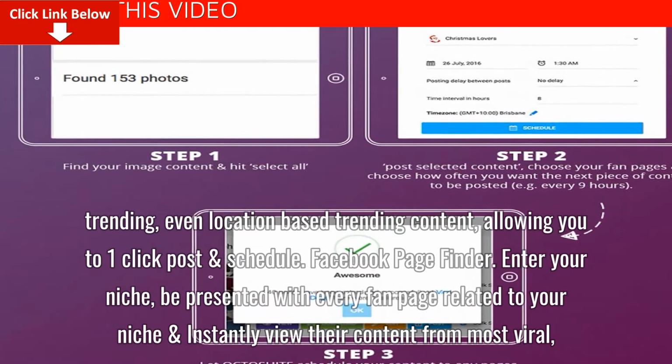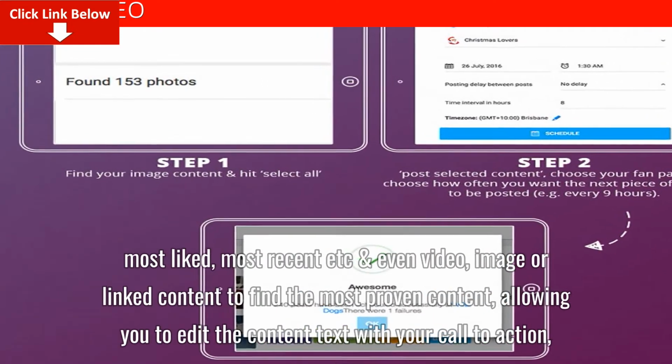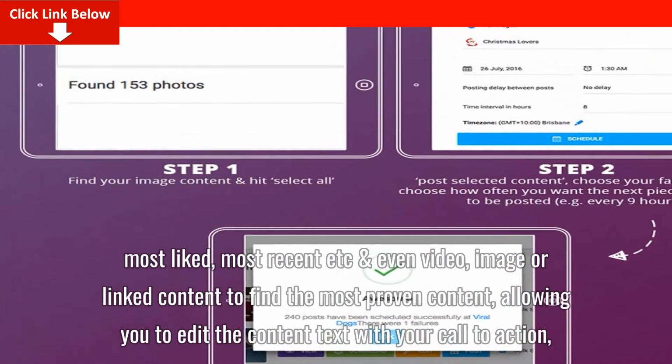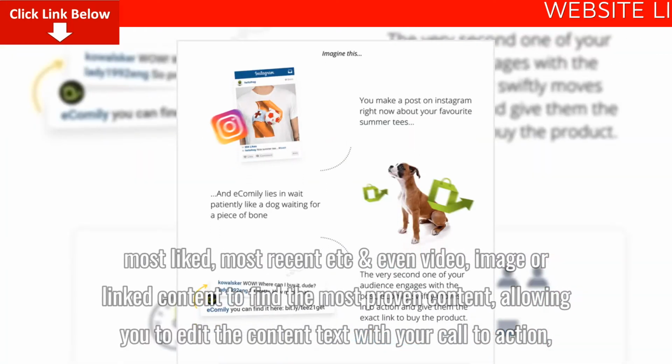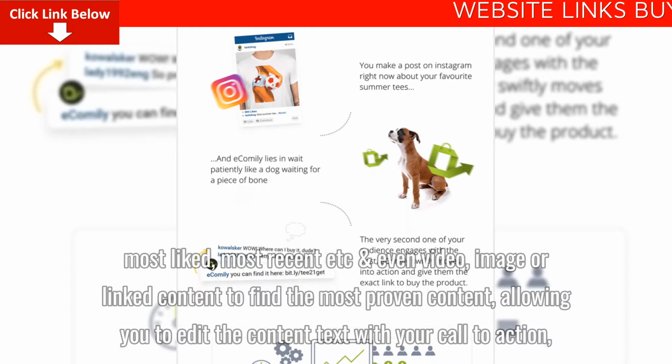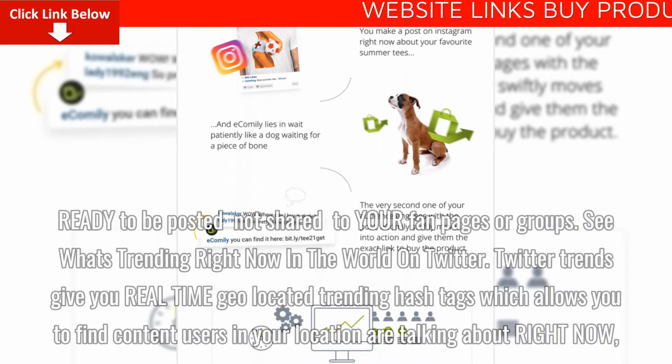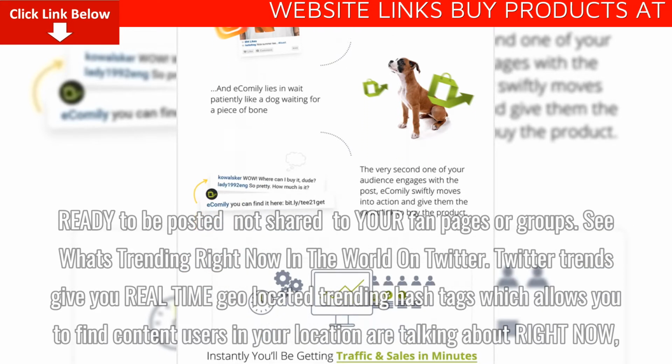Facebook page finder. Enter your niche, be presented with every fan page related to your niche, and instantly view their content from most viral, most liked, most recent, etc. and even video, image or linked content to find the most proven content, allowing you to edit the content text with your call to action, ready to be posted, not shared to your fan pages or groups.